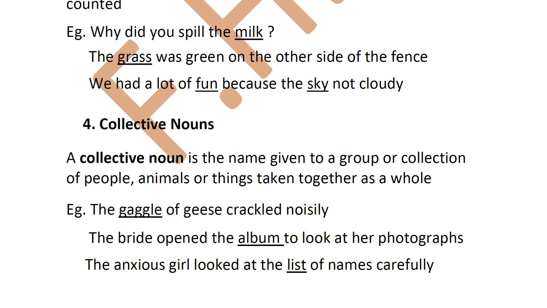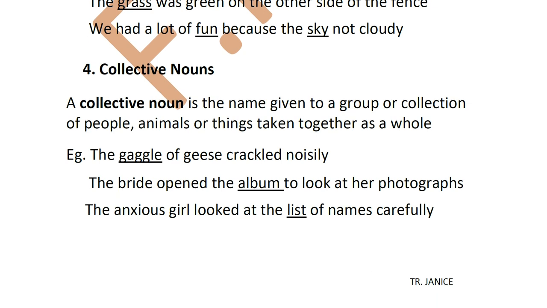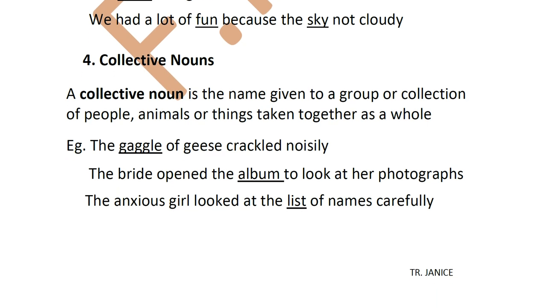That's collective noun. Collective noun is a name given to a group of things of the same kind. Group of things which make up one collection. Like say if you have many keys in a ring. All of them are keys. Maybe they have different shapes, maybe they have different sizes, maybe they open different locks, but they are all basically keys. So that's a collection of keys and that's why you call it a bunch. A name is given to such a collection, a set. Okay, that's called a bunch of keys.